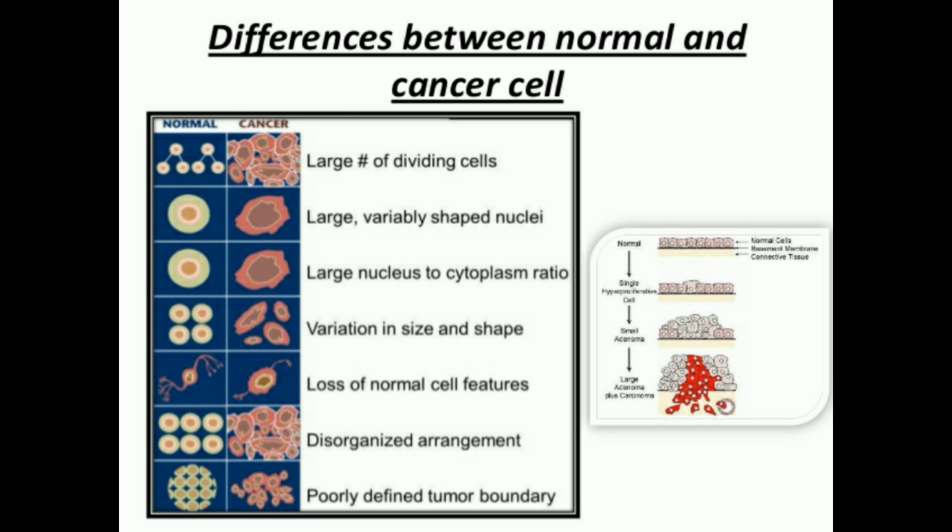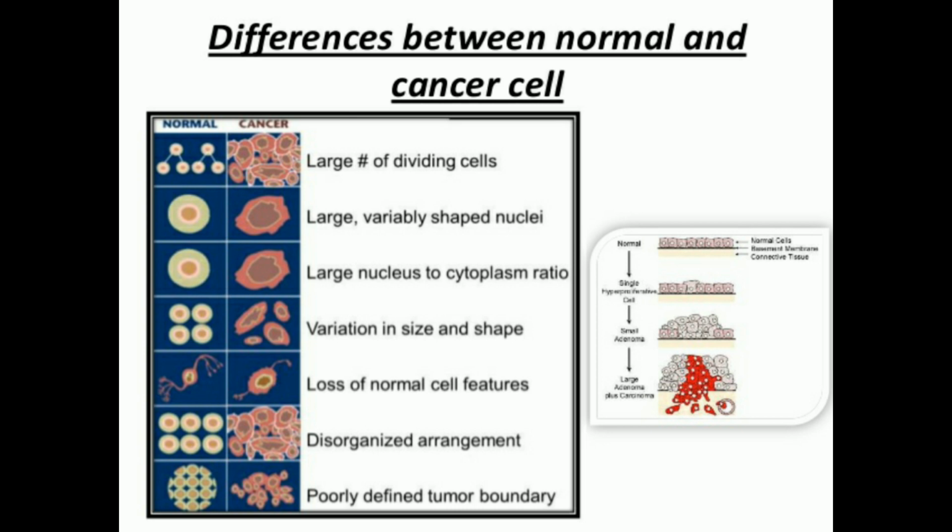They have large variable size nuclei, whereas the normal cells have a particular envelope. The normal nucleus to cytoplasmic ratio is normally 1 is to 1 or 2 is to 1, whereas in the cancer you can have 3 is to 1 ratio or 4 is to 1. That is, there is increased nuclear cytoplasmic ratio. There is a variation in size and shape. Normally it is round shape, oval shape, according to the function the shape of the cell will be there, but in the cancer there is a variation in size and shape.